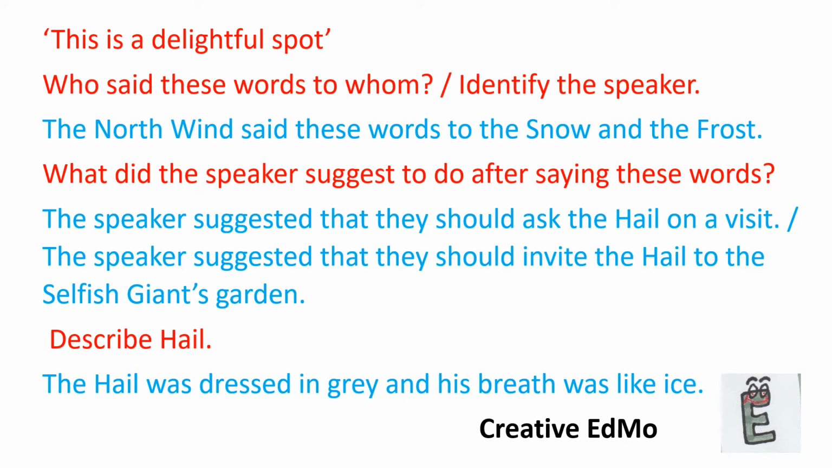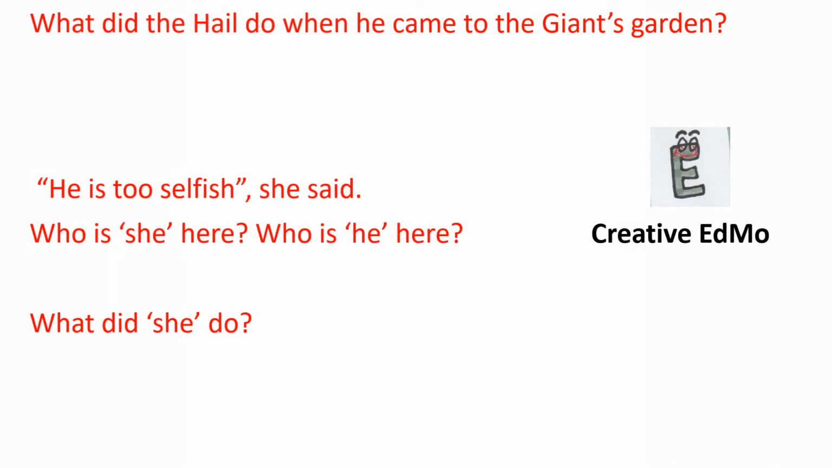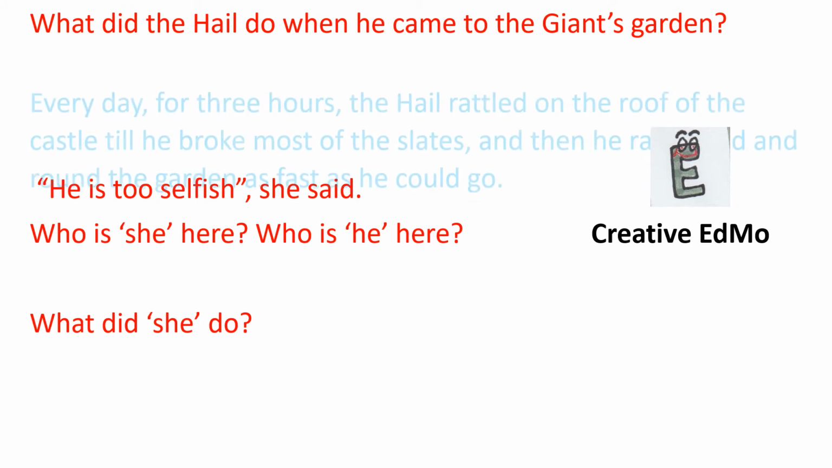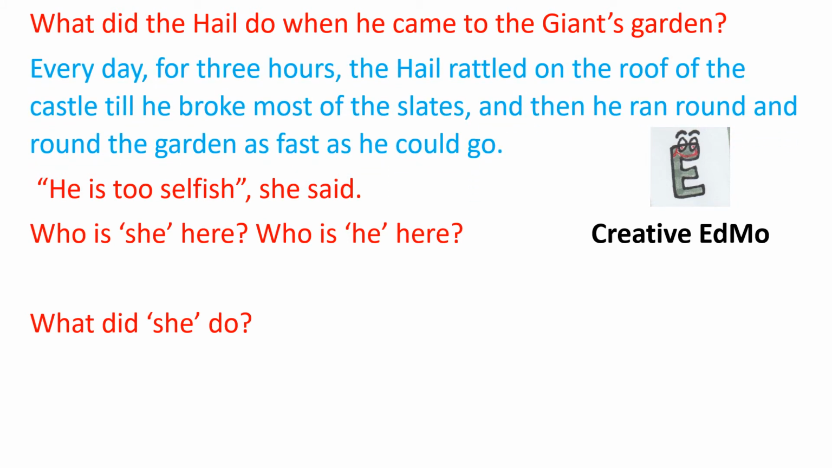Describe hail. The hail was dressed in grey and his breath was like ice. What did the hail do when he came to the giant's garden? Every day for 3 hours, the hail rattled on the roof of the castle till he broke most of the slates, and then he ran round and round the garden as fast as he could go. I hope you remember I showed you the picture of slates and how he must have broken it, right, in part 1.